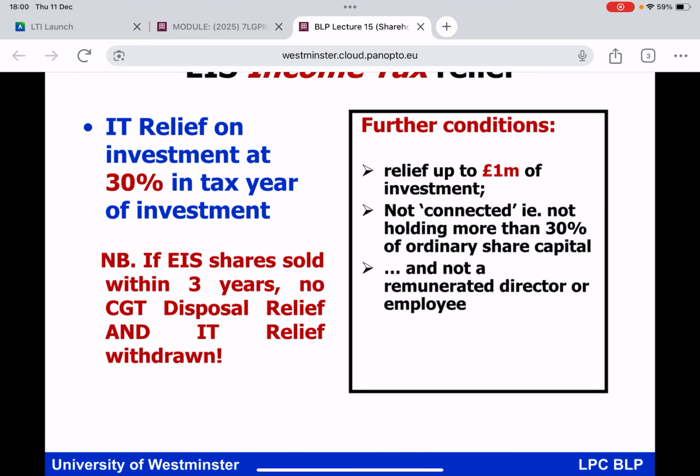But again, note the conditions, everybody, that this income tax relief that you would get as you make the cash investment, that is going to be withdrawn unless you keep the shares for at least 3 years. And furthermore, that same rule about not being connected with the company, no more than 30% shareholding, and generally not being a director of the company, remains.